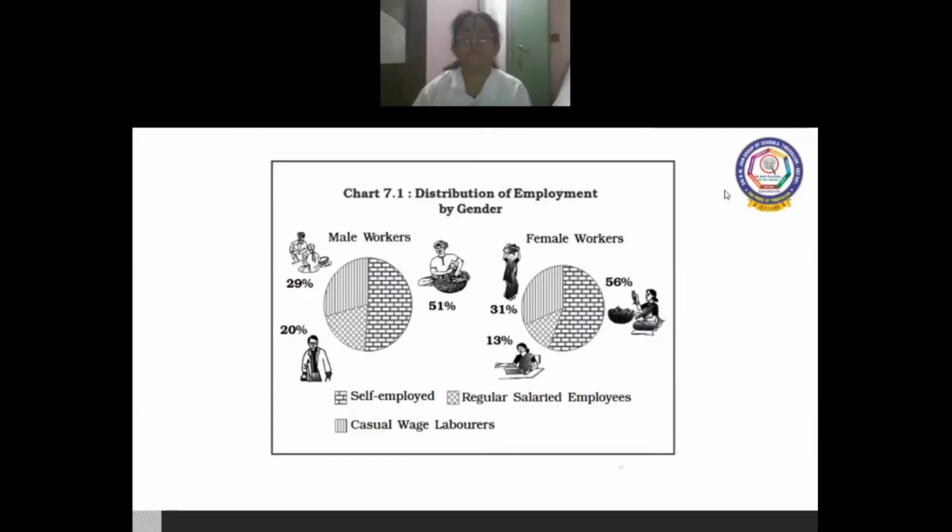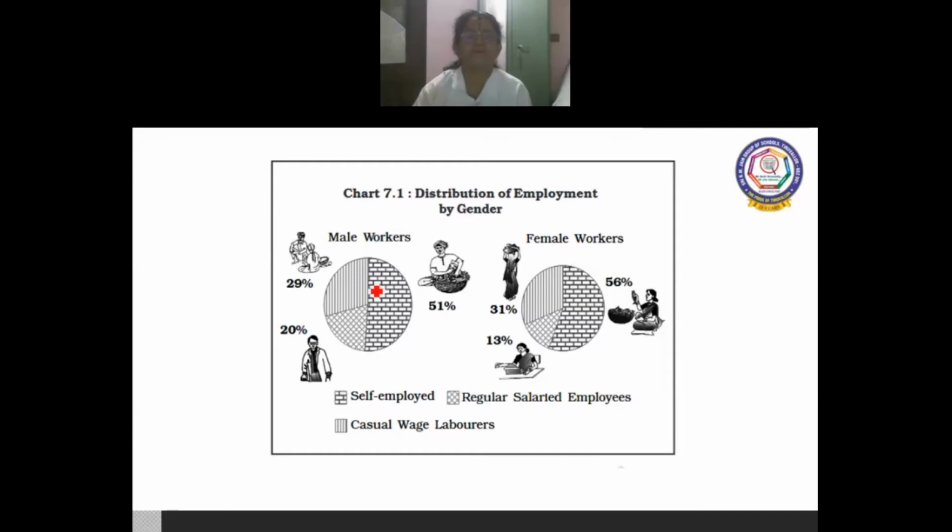Chart 7.1 tells you the distribution of employment by gender, male workers and female workers. When you compare both pie diagrams, you can come to a conclusion that more than 50% of the workforce are engaged in self-employment.